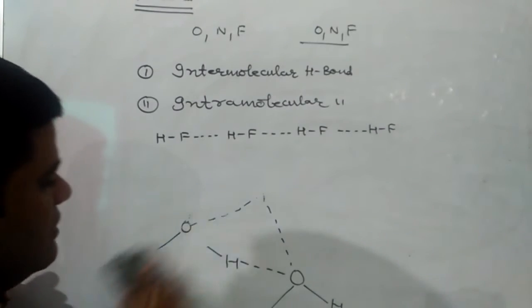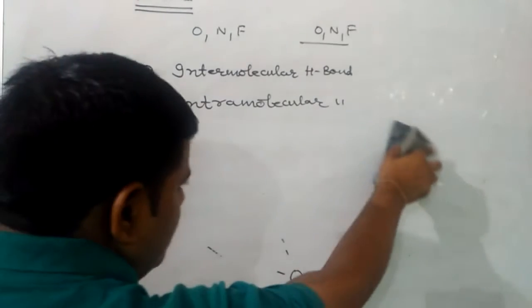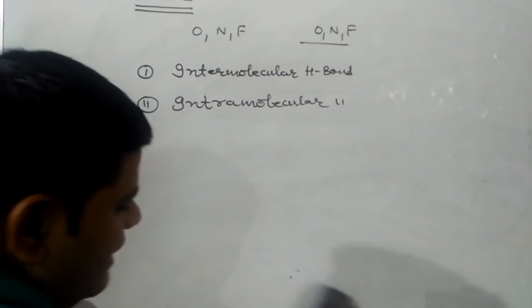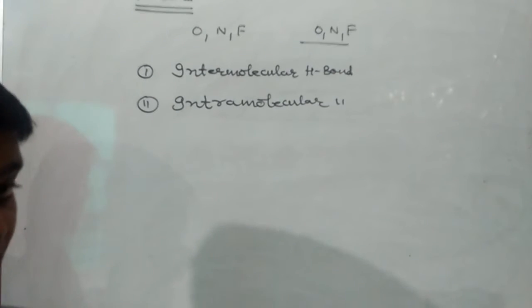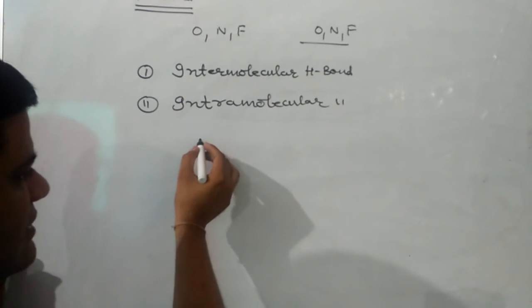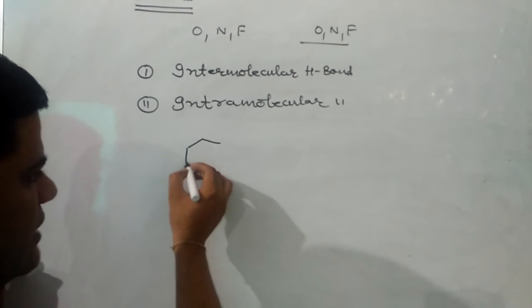After that, we have to discuss intramolecular hydrogen bond. Intramolecular hydrogen bond is the bond between atoms of the same molecule.